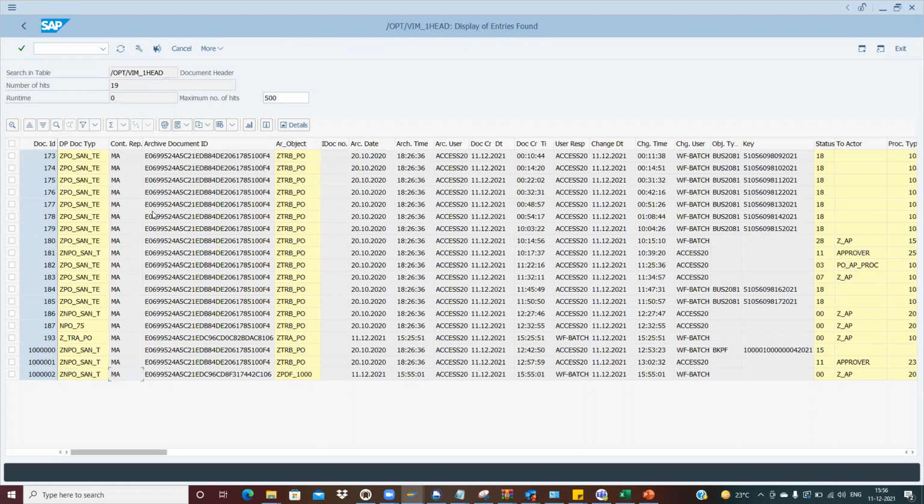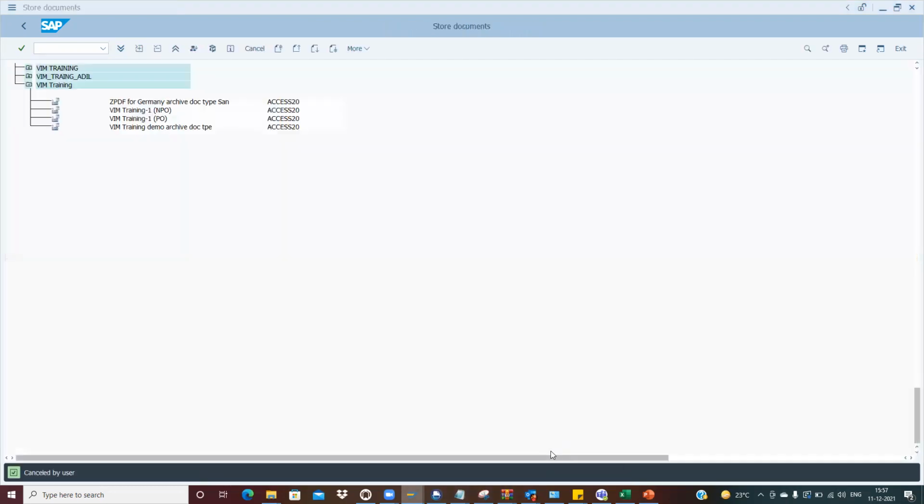Here, if you see, these are the content repository, right? If my content repository itself is not accessible, what will happen at that point of time? No one can see it. So for example, if I just want to see this particular doc id and whether I can see the invoice copy or not, I will just show you.